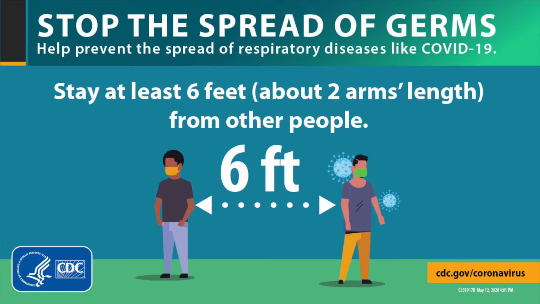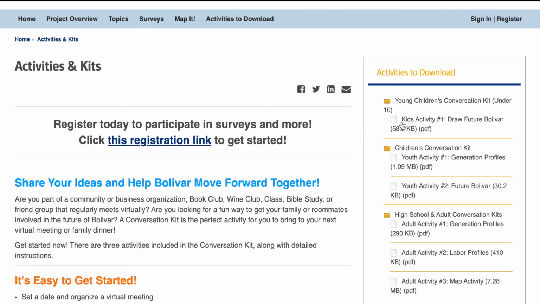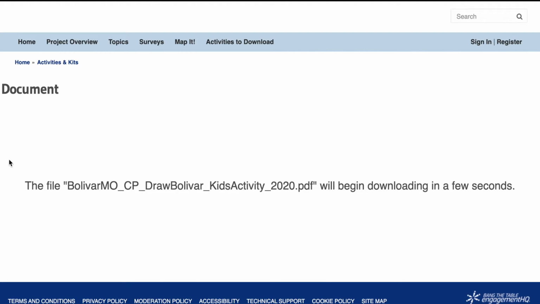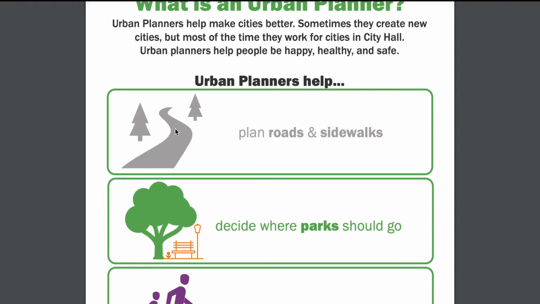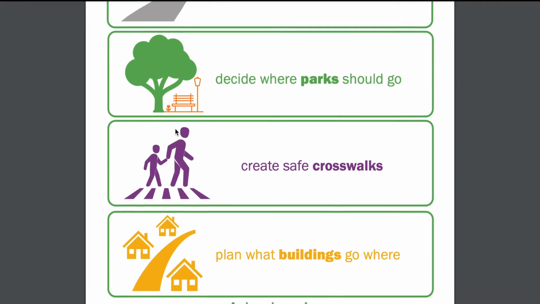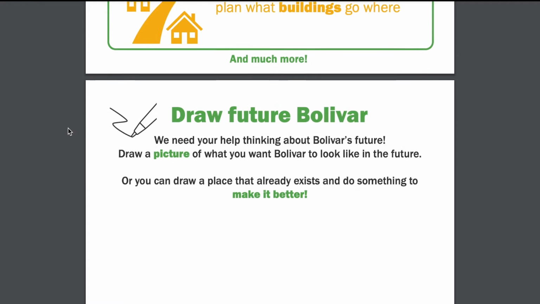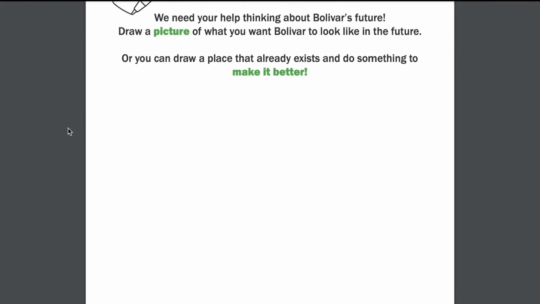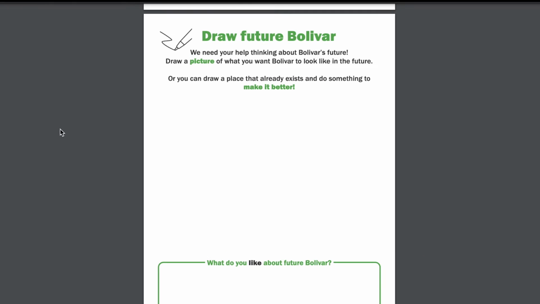safe for all participants. For young children, visit the Young Children's Conversation Kit and download the Kids Activity Number 1 by clicking on the activity. Open the document and print out the sheet. Read through the instructions with the child and allow them to draw or assist them with writing their thoughts. Drawing what they imagine the future of Bolivar to be can provide insight to what they think their community should look like while encouraging forward-thinking activities, creativity, and their engagement.